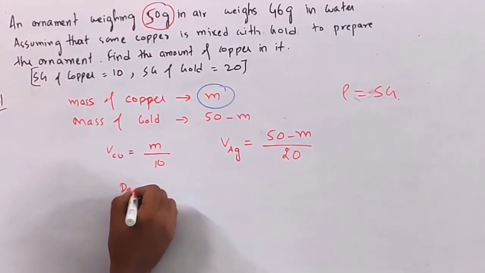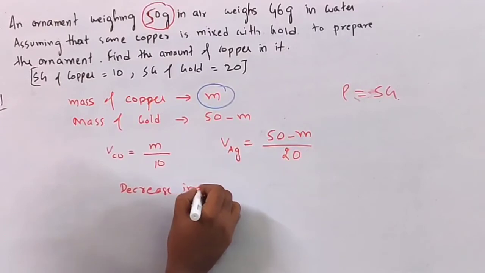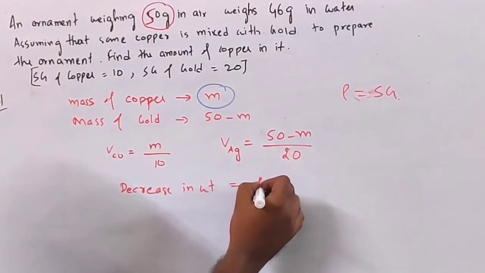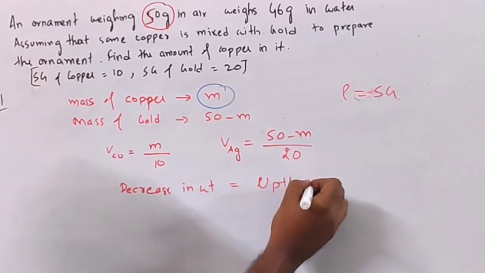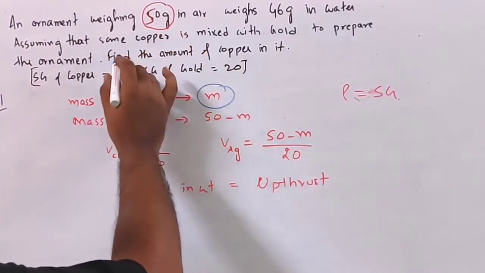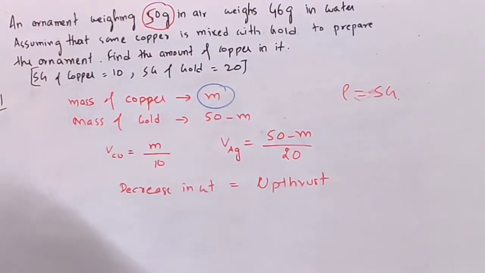So the decrease in weight is equal to the upthrust. Why is the weight decreasing? Weight is decreasing because of the upthrust. So how much is the decrease in weight? In air it is 50, in water it is 46.